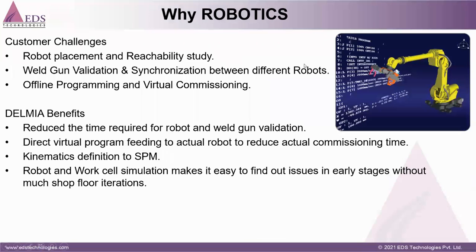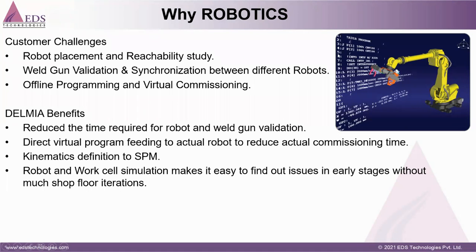And the main challenges we are gathering from multiple customers, because we have lots of customers for robotics. The main challenge is robot placement and reachability study.